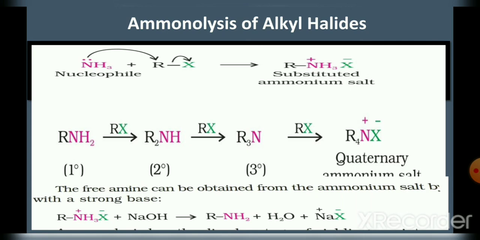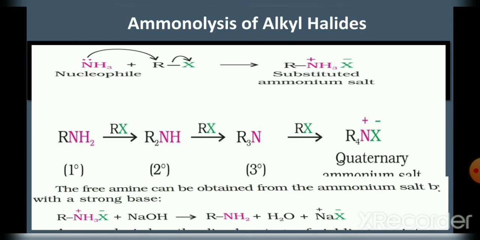The primary amine thus obtained can be made to react with more alkyl halide RX. Then we get the secondary amine R2NH. The secondary amine thus obtained will again react with alkyl halide RX to give the tertiary amine R3N.